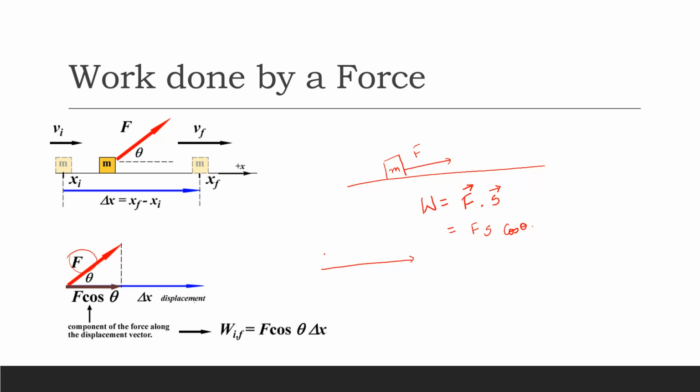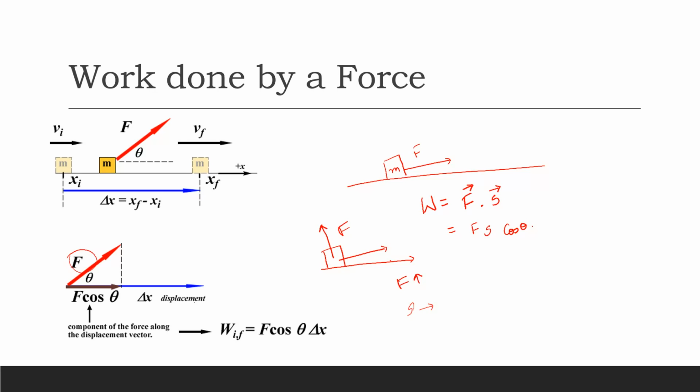suppose the force was in a perpendicular direction, suppose the force was acting in this direction, and the box was moving in this direction. In this case, what do we say? That the force is acting along the y-axis, and the displacement that is being observed is along the x-axis.